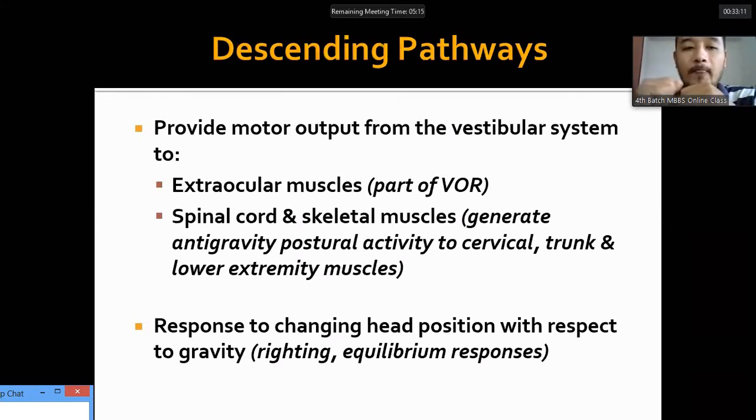certain posture. Through the spinal cord and the skeletal muscles, it generates anti-gravity postural activity to the cervical, trunk, and lower extremity muscles, preventing the fall. To maintain the posture, it sends motor outputs to the different antagonistic muscles of the trunk, neck, and lower extremity. And it also prevents falls as righting reflexes occur. It defends against gravity, preventing the fall by maintaining the position of the head and also the body with respect to gravity.